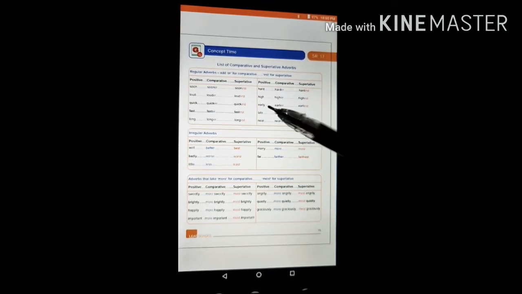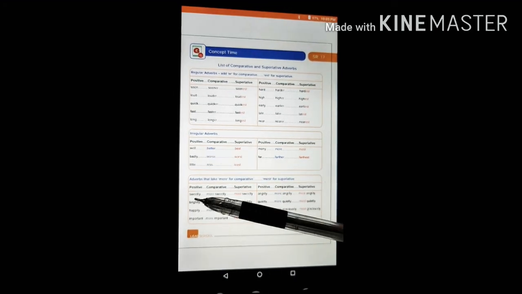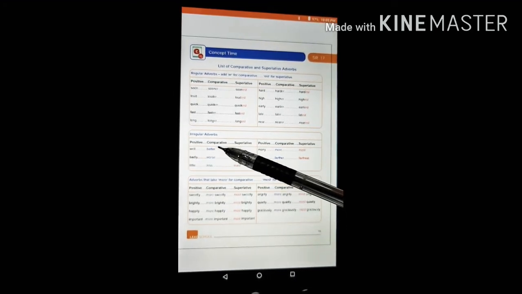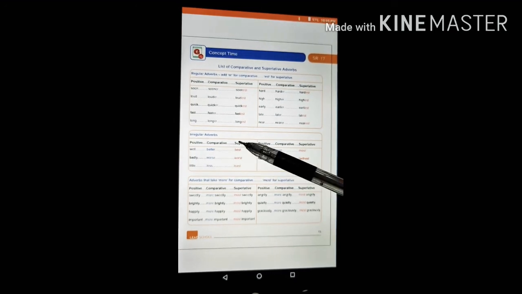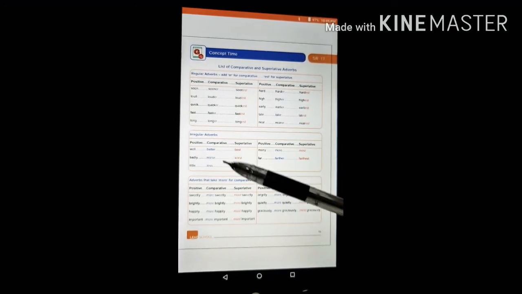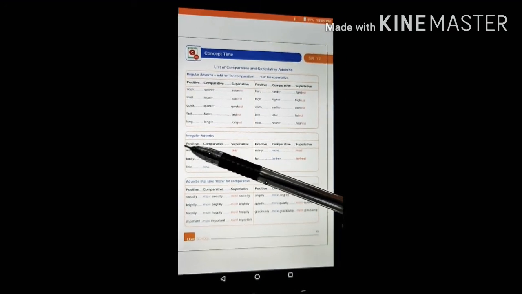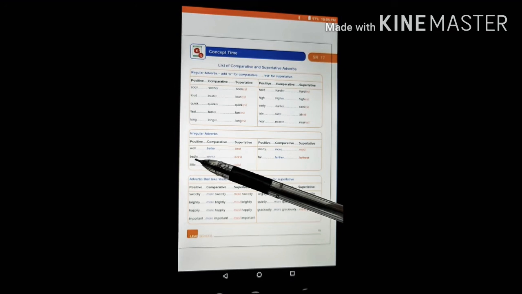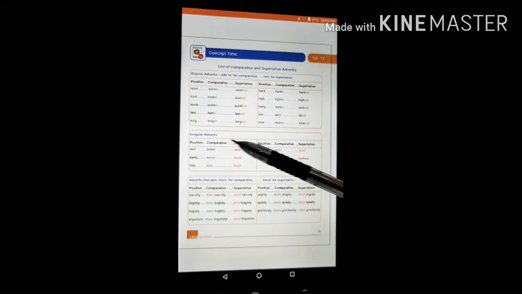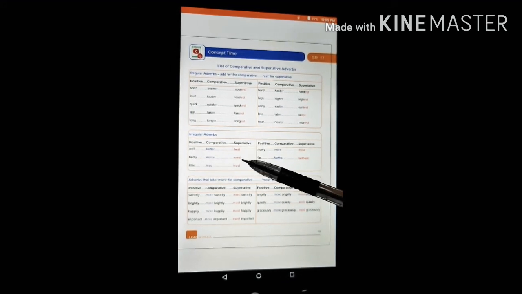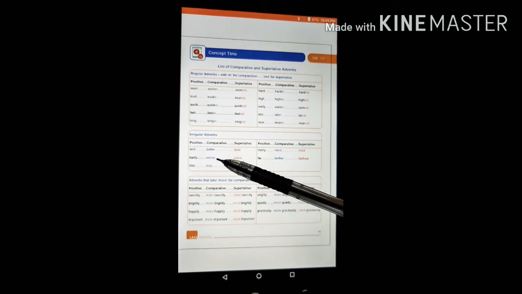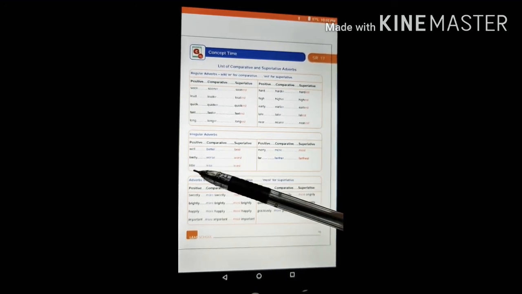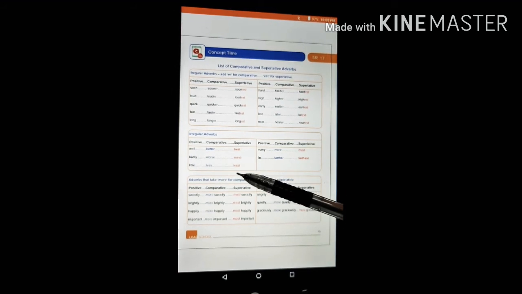It is changed completely. For example, well. So the comparative adverb of well is better and the superlative adverb is best. Instead of well, good can also come. So good, better, best, or well, better, best. Next is badly. The comparative adverb of badly is worse and the superlative adverb is worst. Badly, worse, worst. Same way, next is little, less, least.